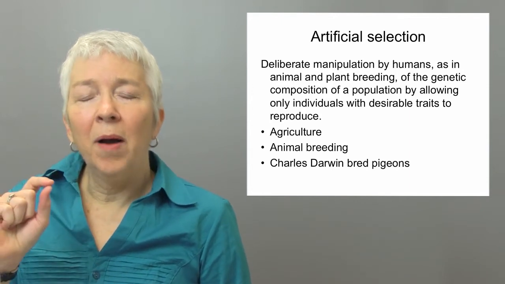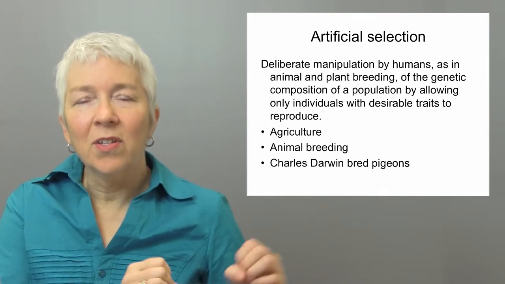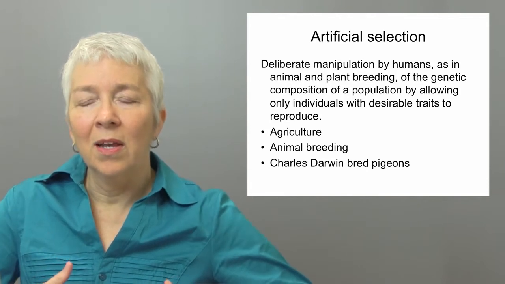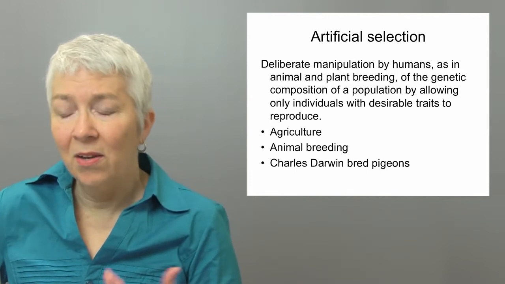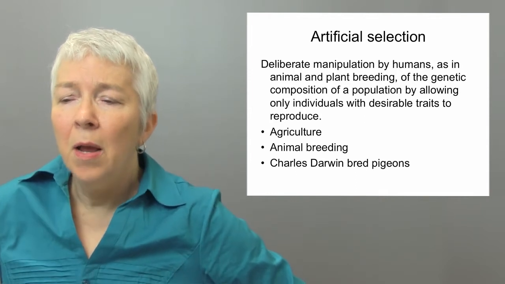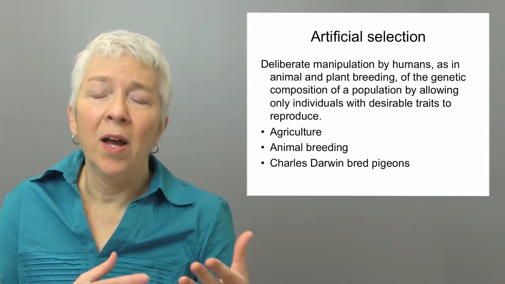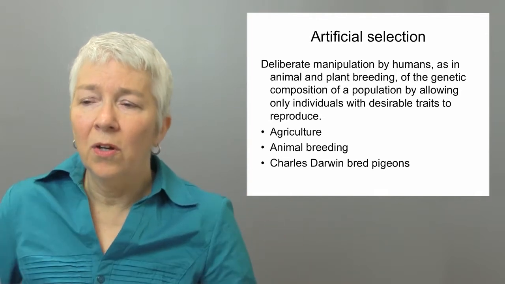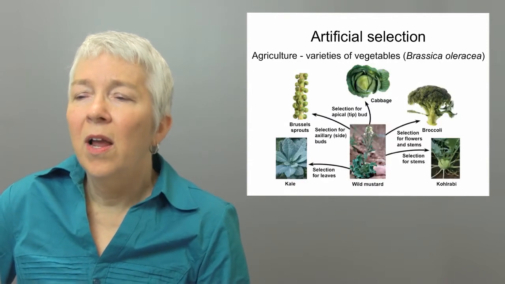And it is no accident, by the way, the similarity of the phrase artificial selection with the phrase natural selection is coined by Darwin. Charles Darwin was very familiar with artificial selection because he in fact bred pigeons, which is an example of artificial selection. We'll talk about that in just a minute. But he was certainly aware of how characteristics of populations can be modified simply by selection of which individuals in a population are allowed to reproduce and which ones are not. So let's consider agriculture first.